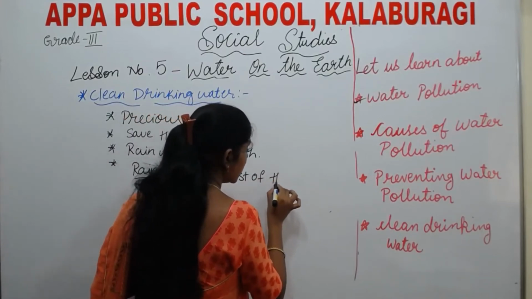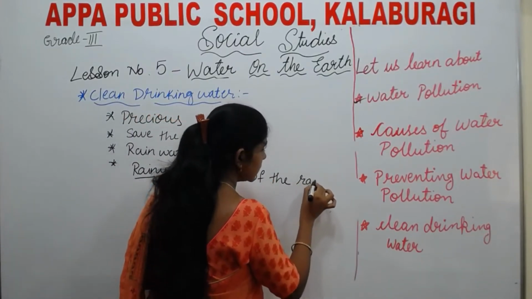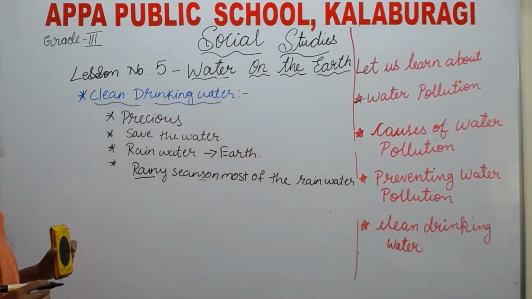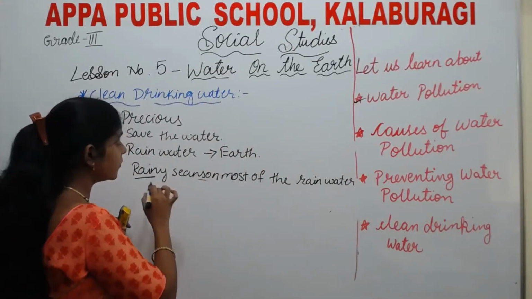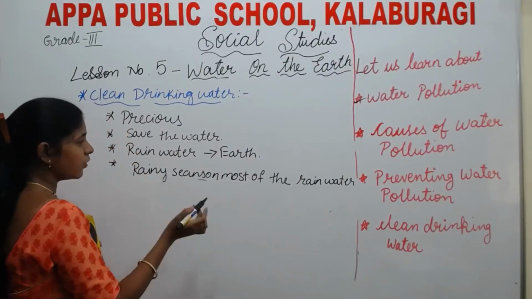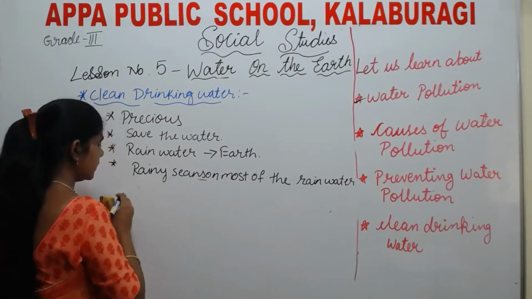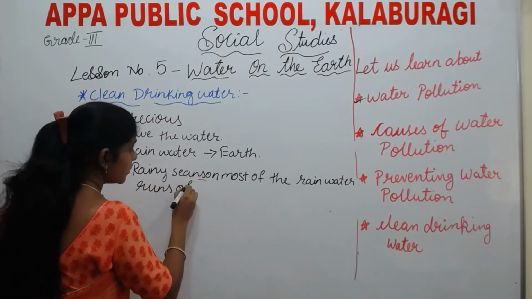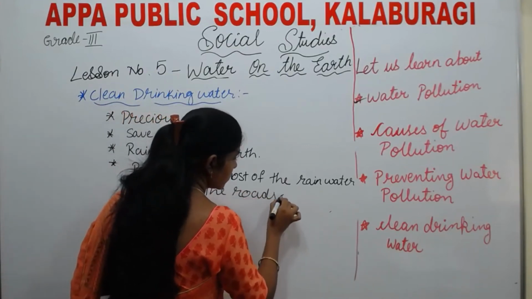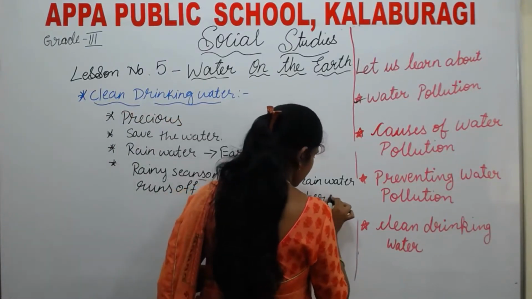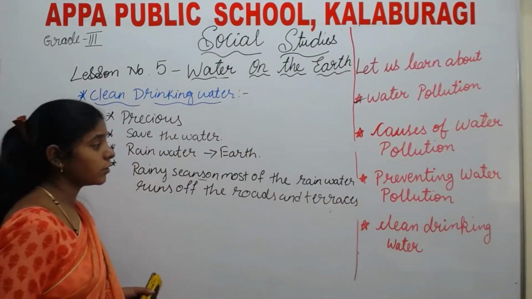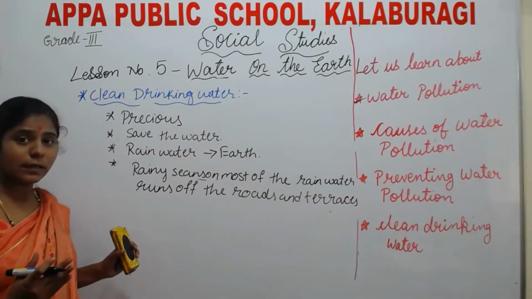Most of the rainwater during the rainy season runs off the roads and terraces into the drains.